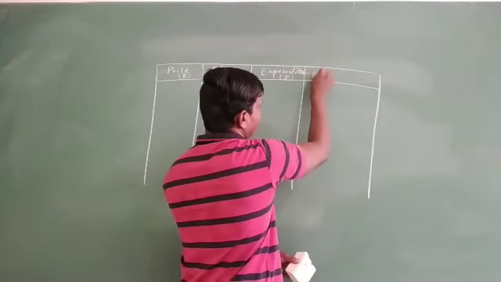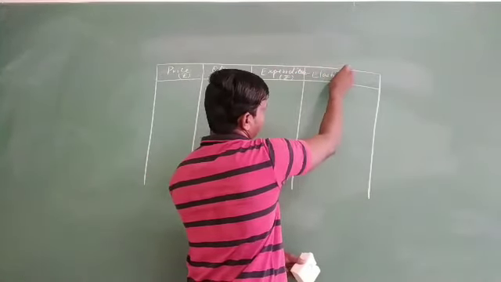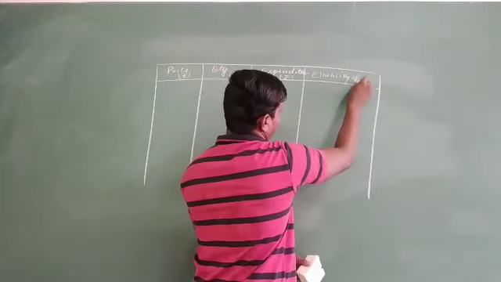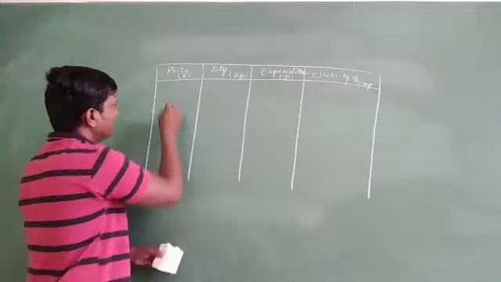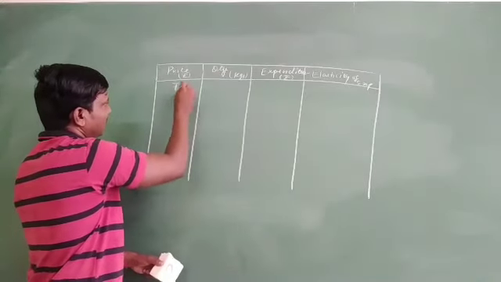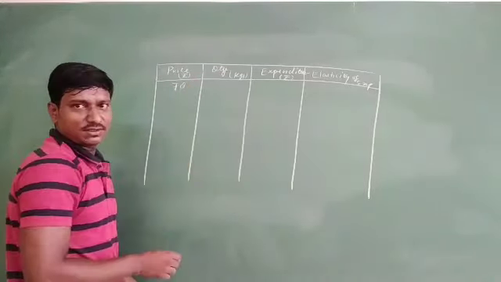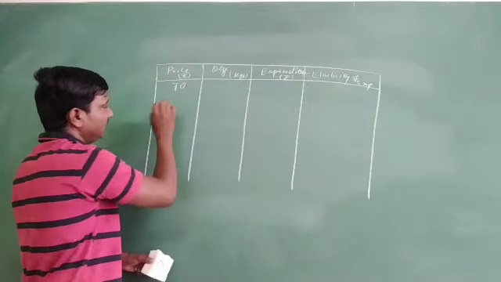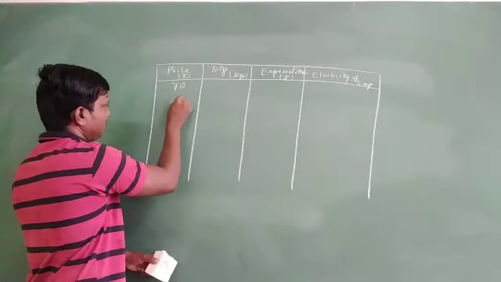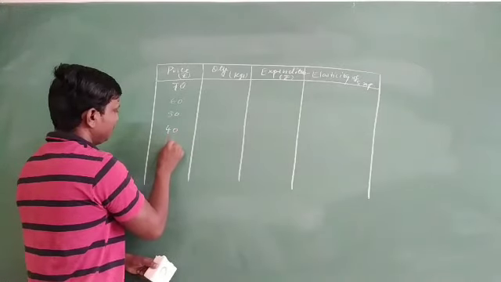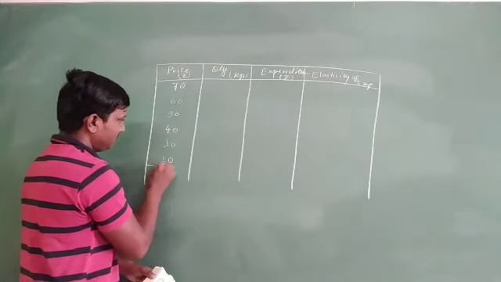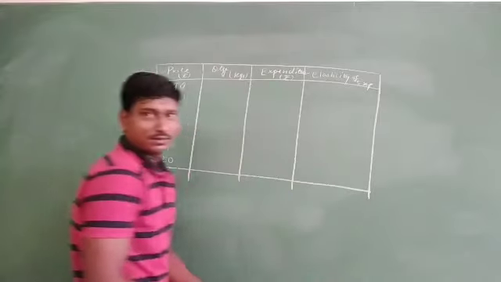And now here, elasticity of expenditure. Come to the first one. I just take some price levels to prove these three are equal here. That is, 70, 60, 50, 40, 30, 20. Okay?